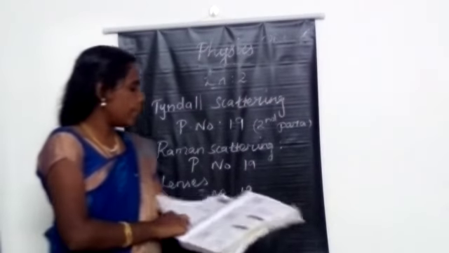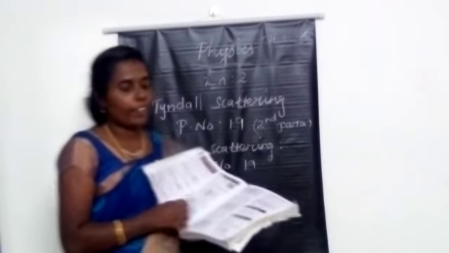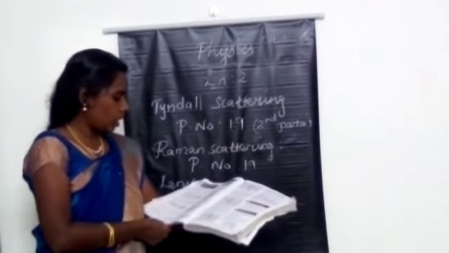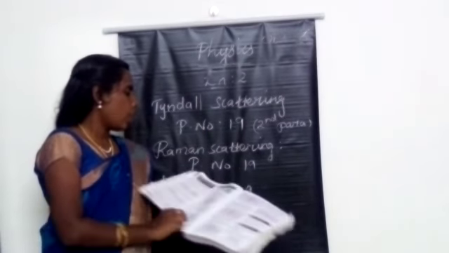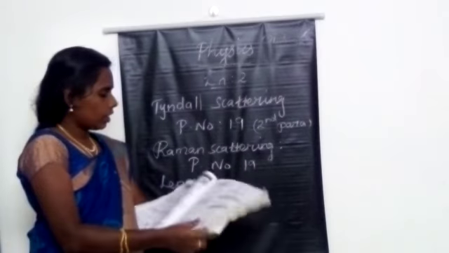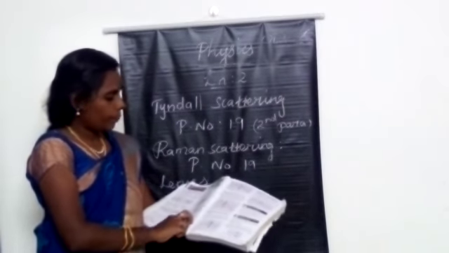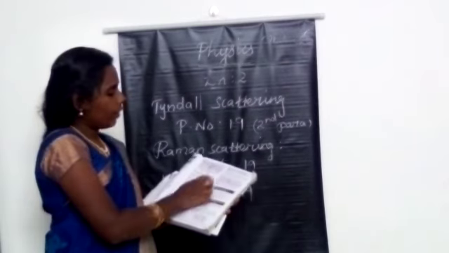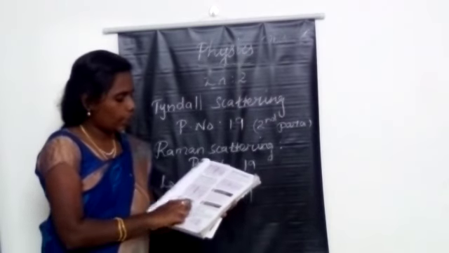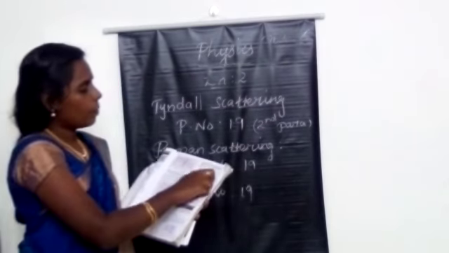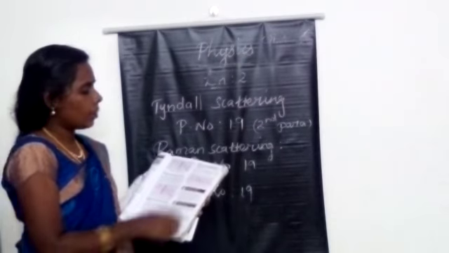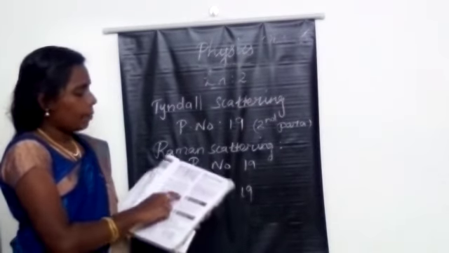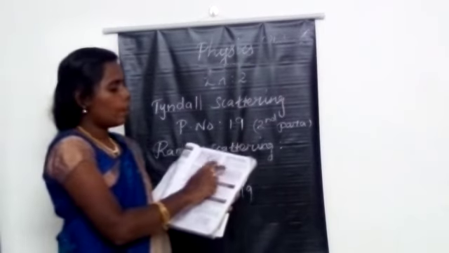The next one, the refraction through a convex lens. Explain the refraction through a convex lens. See page number 20. The rules are also on the same page. The sixth diagram is there. Object at infinity, object placed beyond C, object placed at C, and object placed between F and C, where is the image? Object placed at the focus, where is the image? And object placed between the principal focus and optical center, where is the image formed? You should draw these six diagrams in a note and practice.